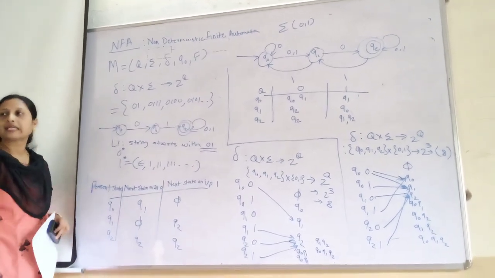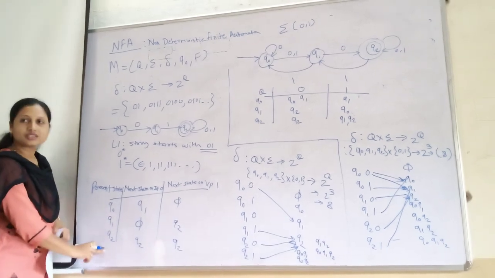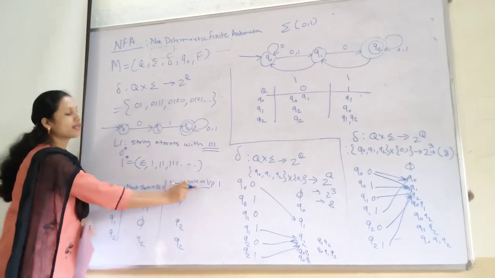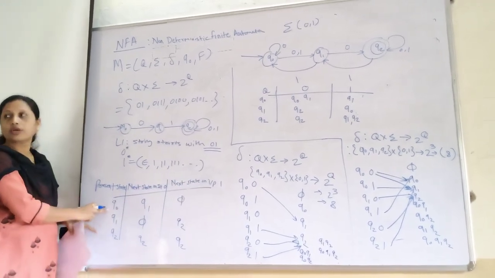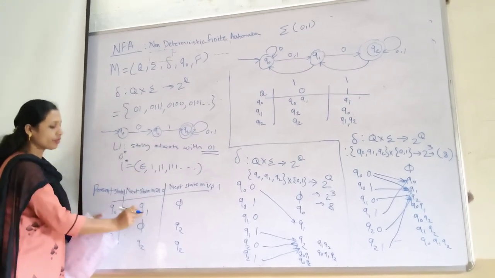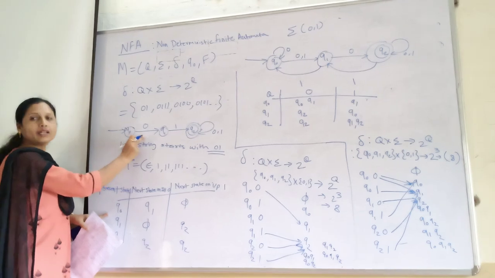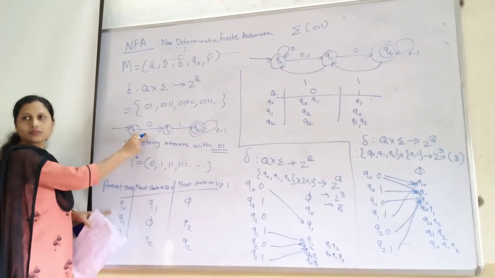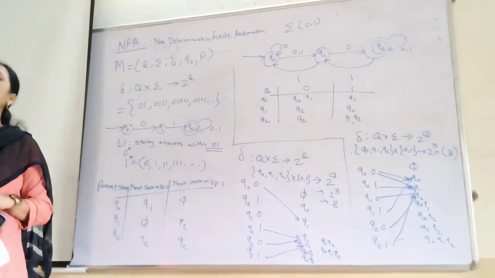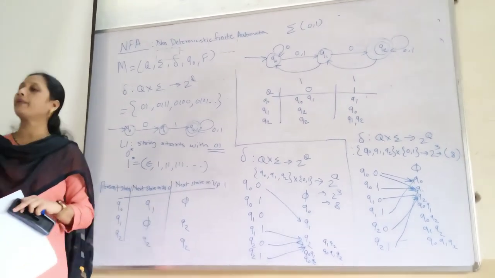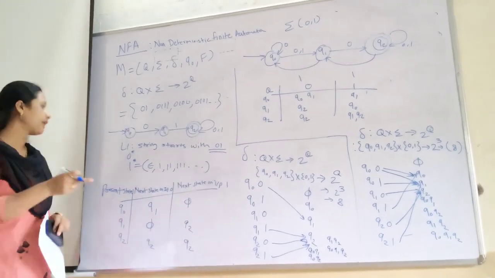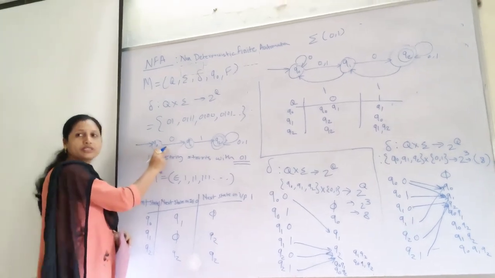After this you have to draw the transition table. List the states q0, q1, q2. Next state on input 0, next state on input 1. So students, see here q0 on 0 moves to q1. q0 on 1, is there a transition? No. In NFA it is not compulsory to show a transition for every input symbol. In DFA we need to show a transition for every input symbol, 0 as well as 1. But in NFA it is not required to show a transition for 1.